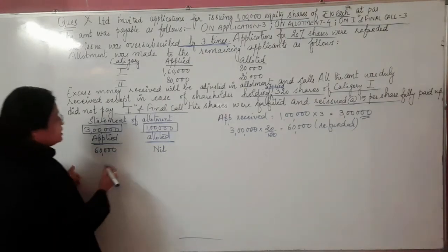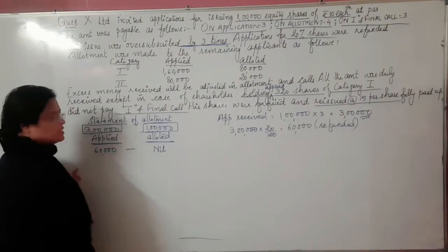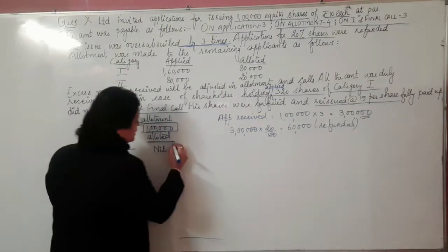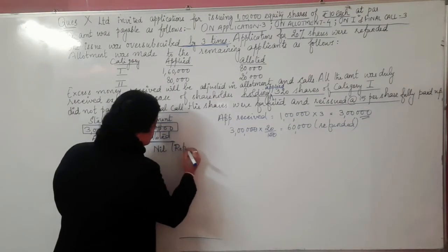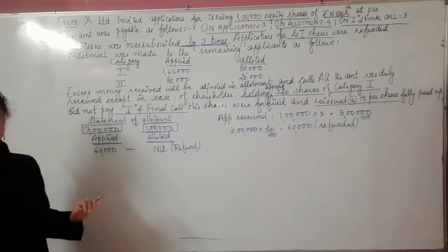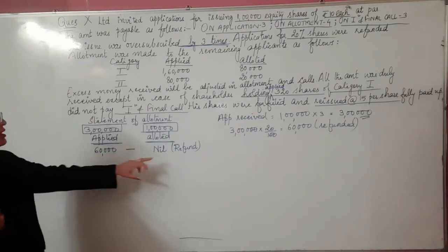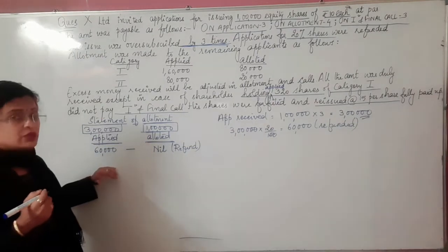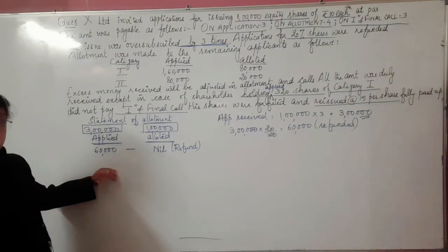So that's why I have written here, for 60,000, what is the allotment? Nil. Whenever the case is nil, that means no amount of such shareholder is with us. Hence it has to be returned or refunded. So 60,000 nil means this 60,000 number of shares has to be returned back to the shareholders.